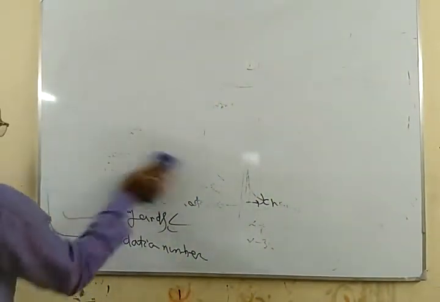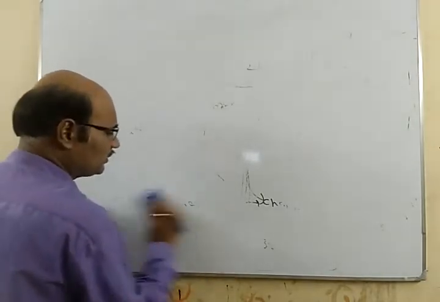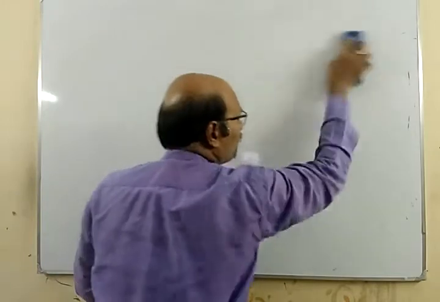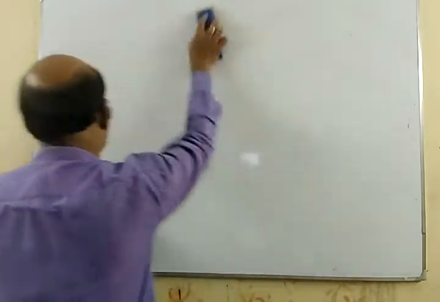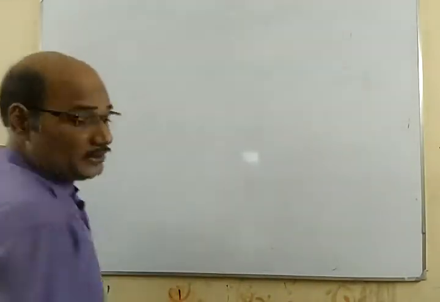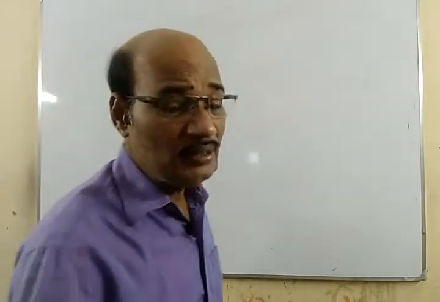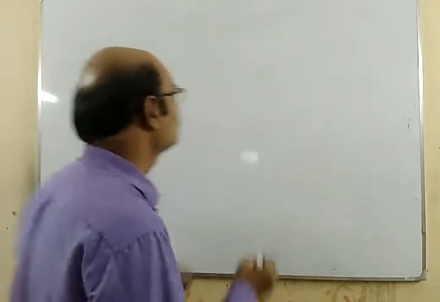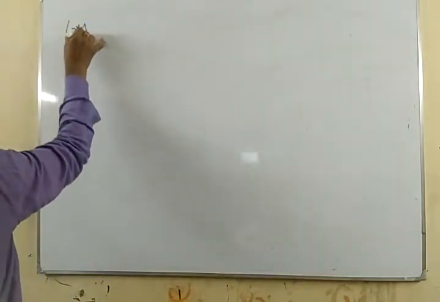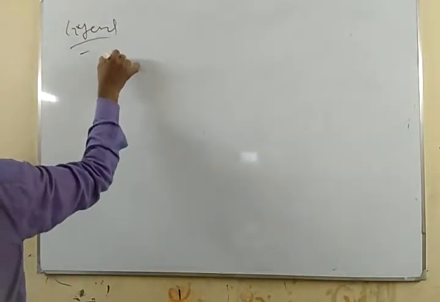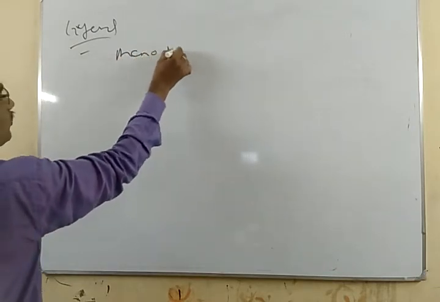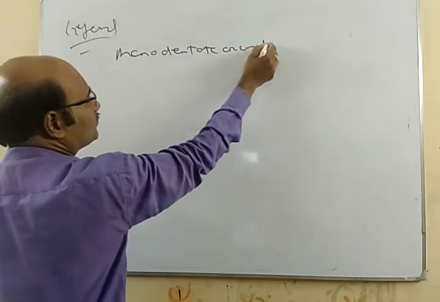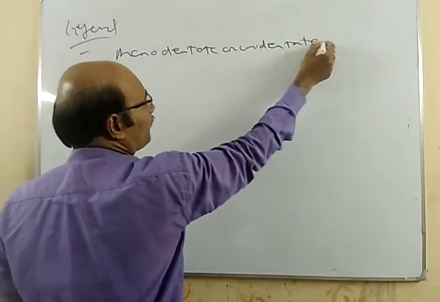We already discussed ligands. Now ligands can be monodentate or polydentate. If the ligand has the capacity to donate only one lone pair to the central metal atom, that is called a monodentate or unidentate ligand.